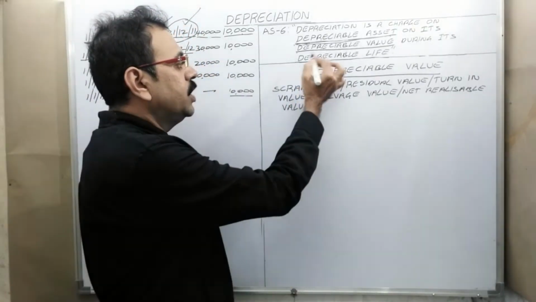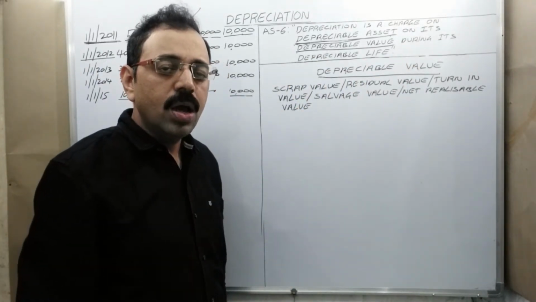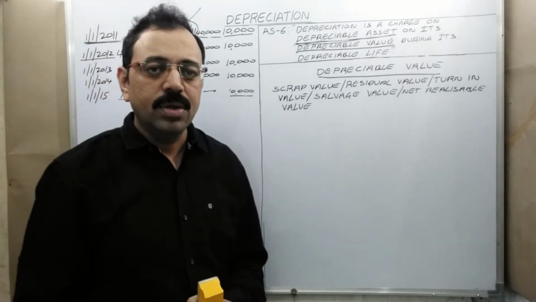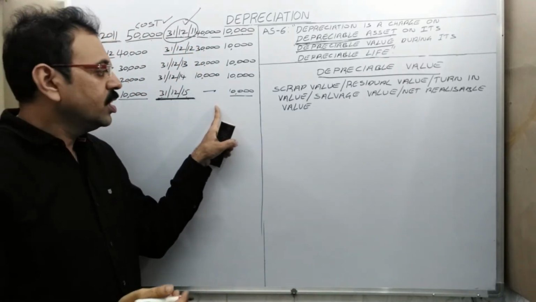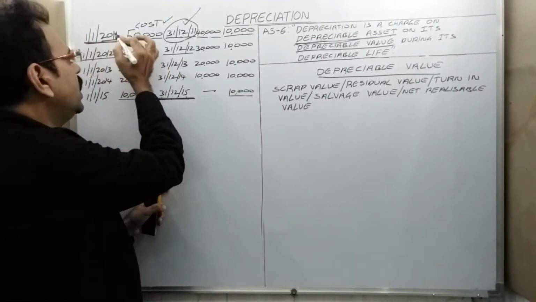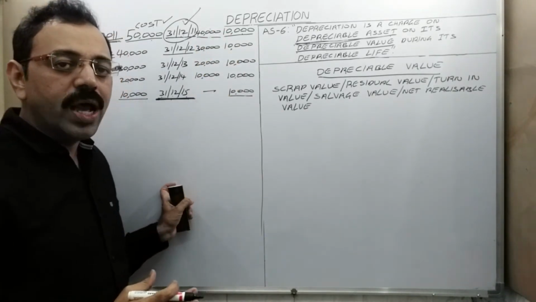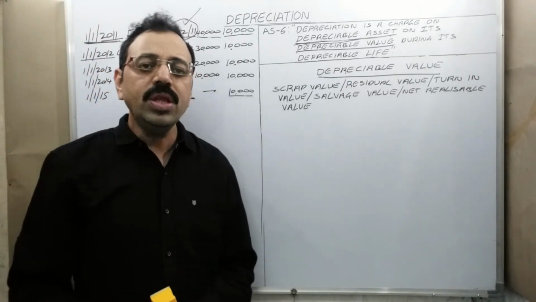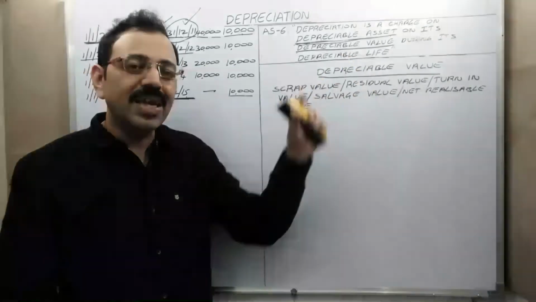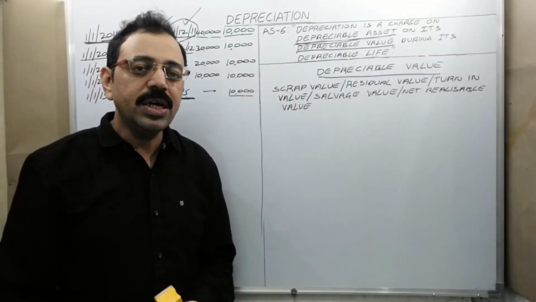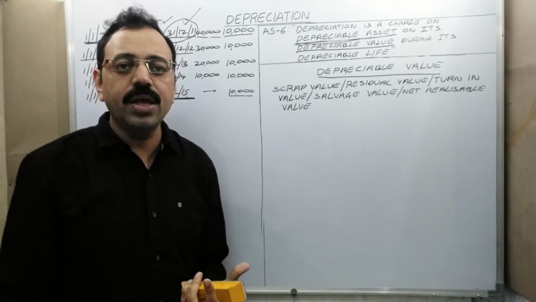Then the third word is depreciable life. Depreciable life means how long we can use that asset. That period is called depreciable life. See this example. We purchased the asset in 2011 and for 5 years we used it. Then that 5 years is known as depreciable life. Don't think that we have to express depreciable life always in terms of years. We may express that in terms of units, months, or days.